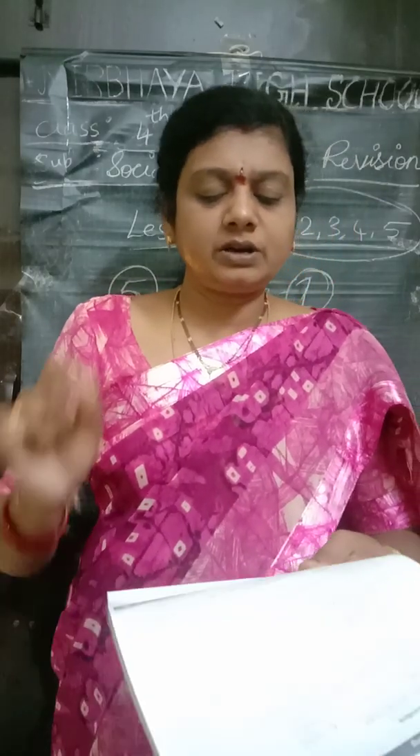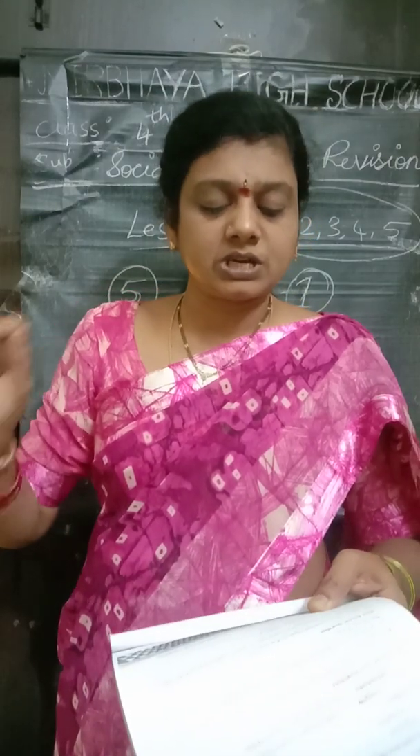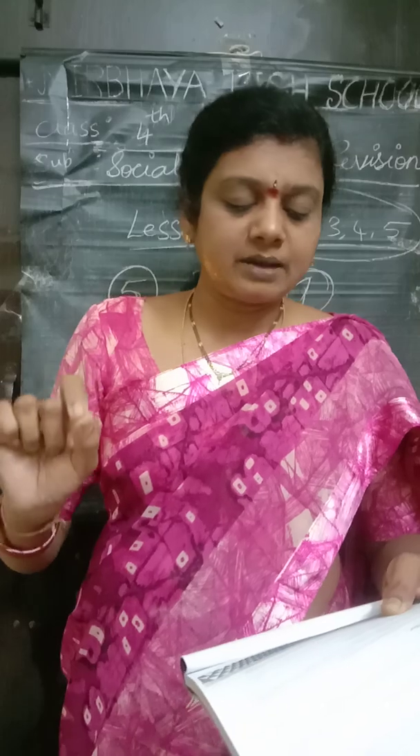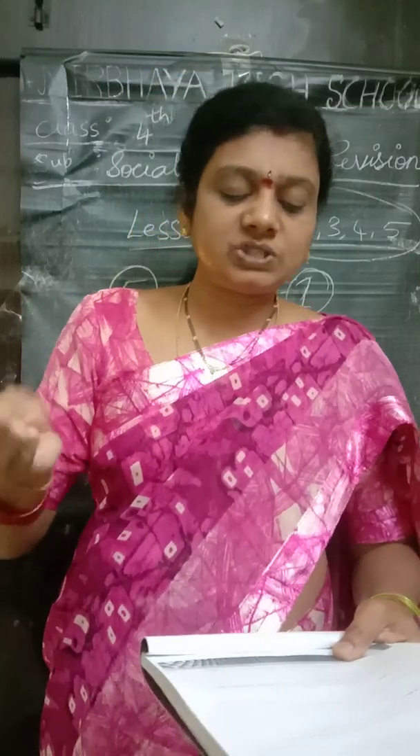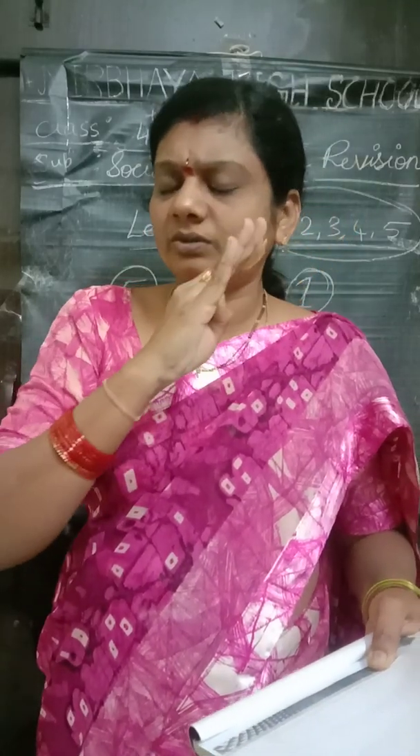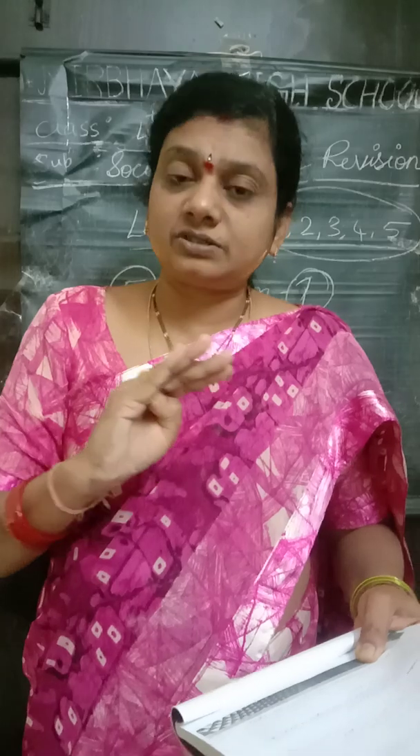And the seventh one, children, short answer question. What are the non-perennial rivers? Give an example. The rivers which do not have a constant flow of water throughout the year are called non-perennial rivers. Example: Mahanadi. Constant means throughout the year the water should be there. It does not have, so it is called a non-perennial river.